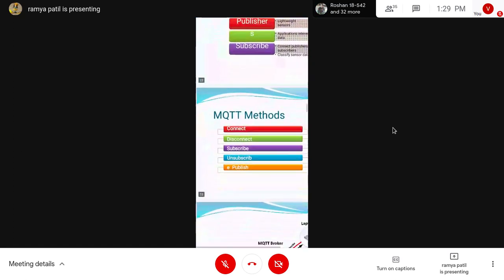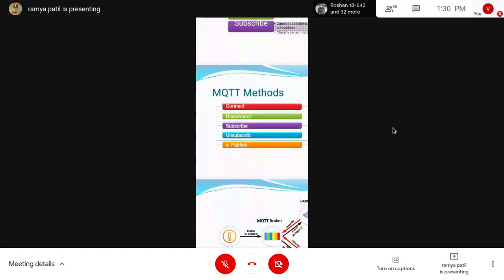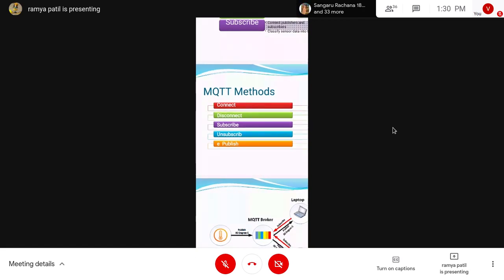Next we have the MQTT methods. What methods do we have? Connect, disconnect, subscribe, unsubscribe, and publish. By seeing this picture itself we can understand. First the sensors have to connect, and then the devices have to connect. If you don't want to connect, or you want to reject the service, you have the disconnect option.